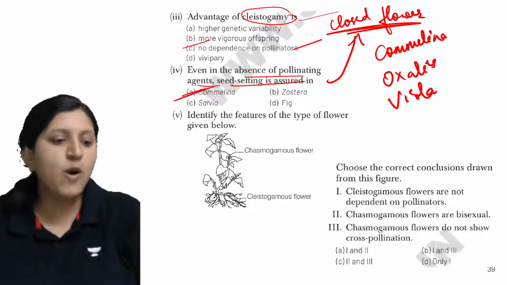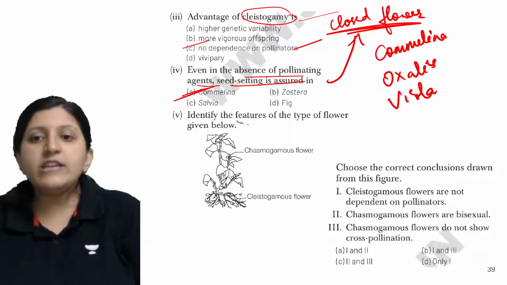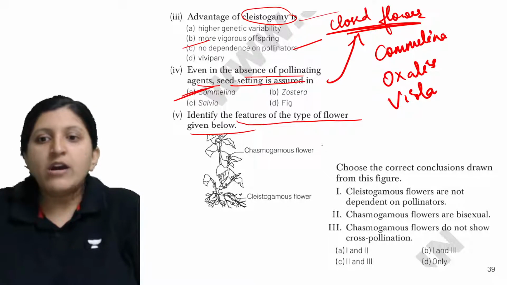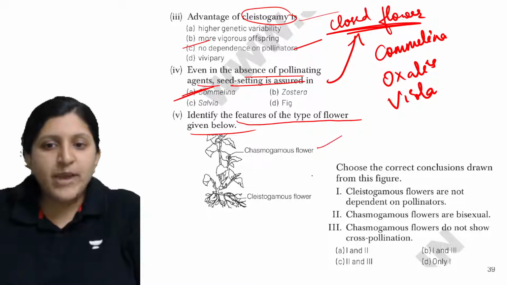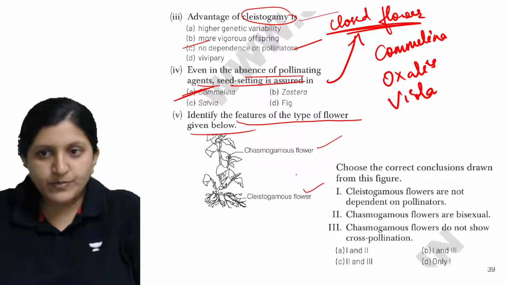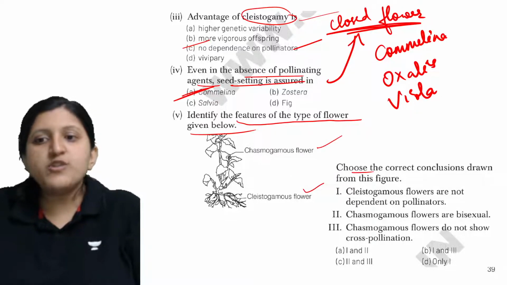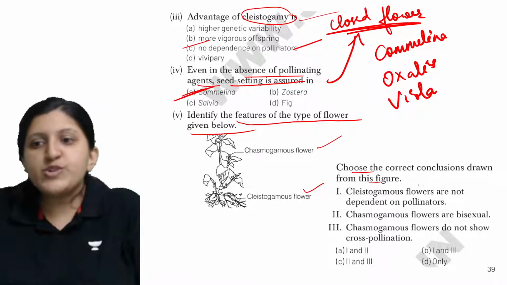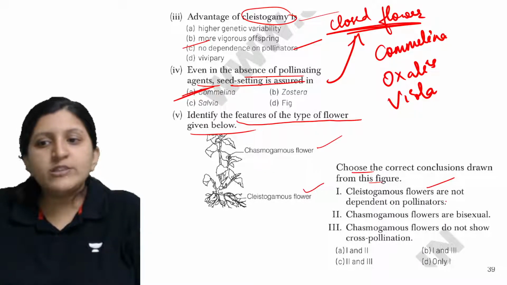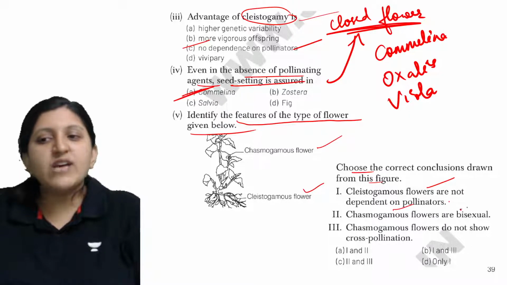Here it is a Commelina. So Commelina is the right answer for this. Identify the features of the type of flower that is given below. Here the chasmogamous flower is mentioned and the clistogamous flower is mentioned. Now choose the correct conclusion drawn from this figure. Clistogamous flowers are not dependent on pollinators. Yes, that's right. Chasmogamous flowers are bisexual.